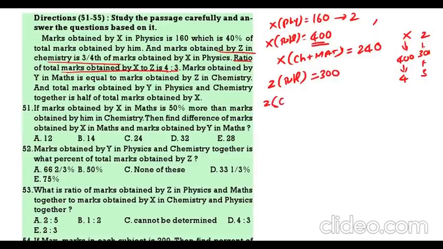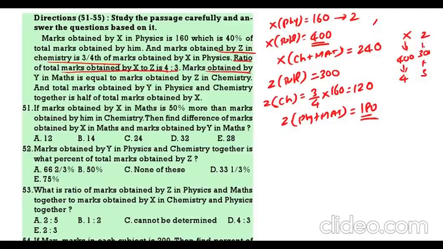Marks obtained by Z in chemistry. Now Z in chemistry is 3/4 of physics. So 3/4 of 160, that is 120. Now Z physics plus maths. What about Z physics plus maths? It is 300 minus 120, that is 180. This is regarding Z. Now we have to take Y.